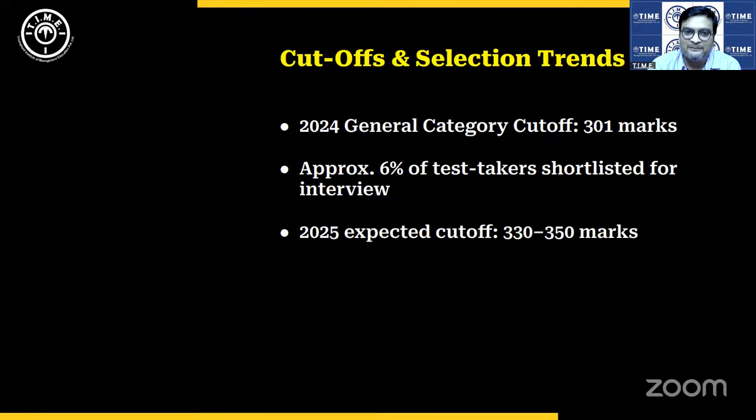Next slide, please. So, according to the number of attempts that we have been hearing from the students and the level of difficulty of the paper that we have witnessed ourselves after listening to the questions, we feel that the cutoffs this year would be slightly higher than last year. Just for your information, last year the cutoff for the general category was 301 marks. One more piece of information that would be helpful in guiding your positioning, where you stand, is that approximately 6% of the test takers were called for interview last year. This year also it's more or less going to be the same.